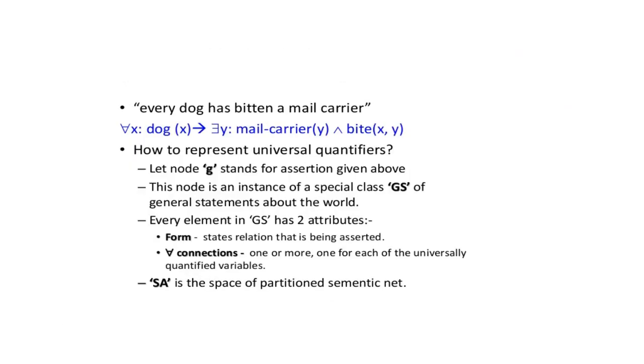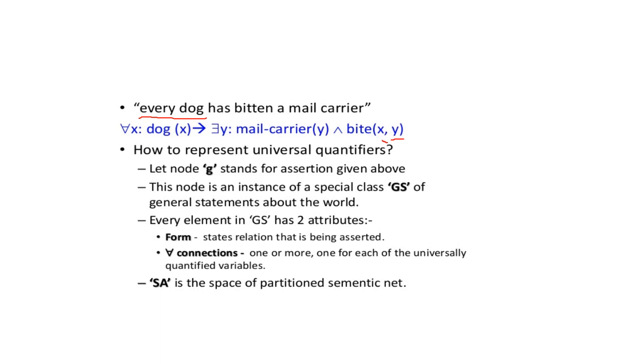Here, every dog has bitten a mail carrier. Here we have a quantifier, the universal quantifier. This kind of knowledge cannot be represented in a simple semantic network. To represent this universal quantifier, we have to construct a partitioned semantic network. This one is the predicate representation: every X is related with some mail carrier.